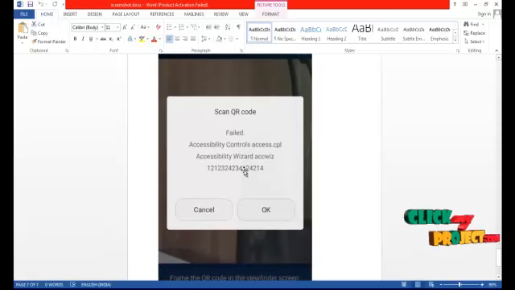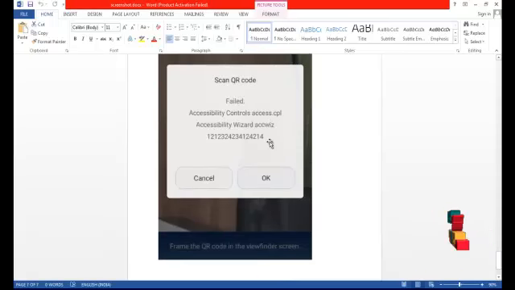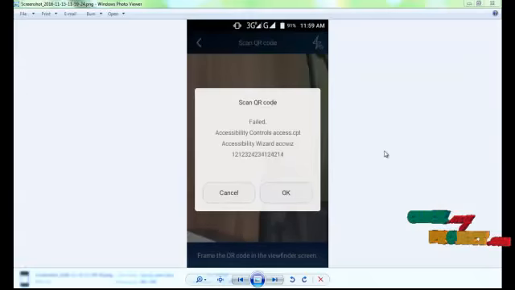This is the scanner used to view the details. Before viewing the details, a verification is done using a code. If the code is matched, the data can be viewed using the QR scanner. Demo completed. Thanks for listening.